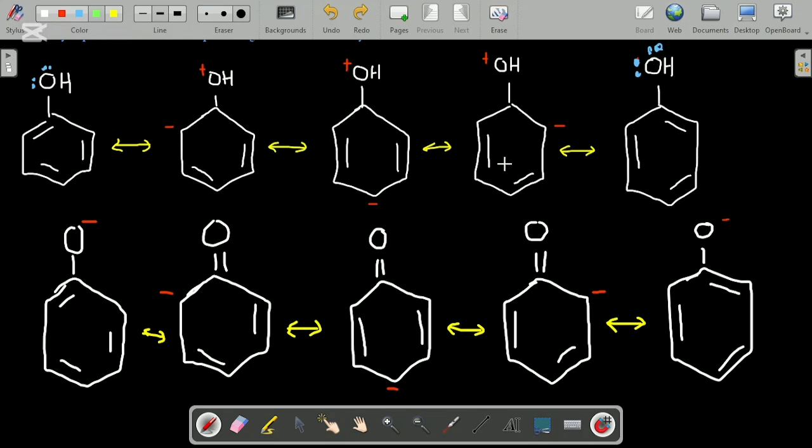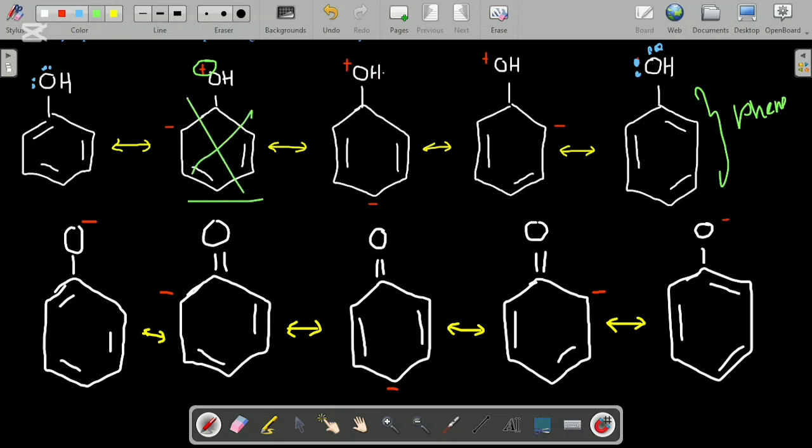We discussed that the acidity of phenol is greater than the acidity of alcohols. We can explain this by these resonance structures. Phenol makes these resonance structures, but this plus charge on oxygen makes this structure very unstable.